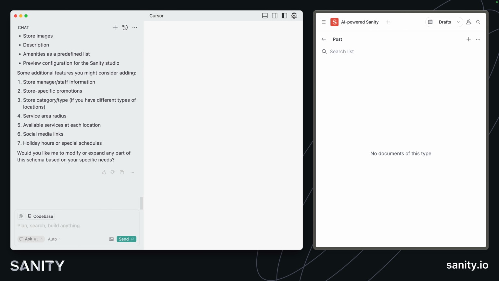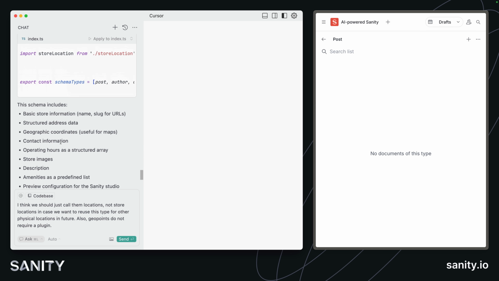There is one issue, though. I don't really like how it's called store locations, where locations is a bit more generic and preferable. So we can continue this conversation and tell the model that's what we would prefer. I think we should just call them locations, not store locations, in case we want to reuse the type.